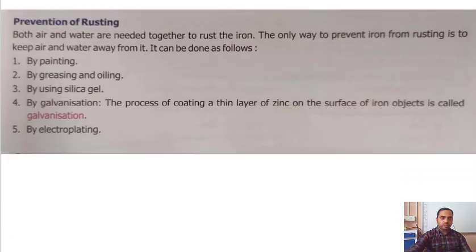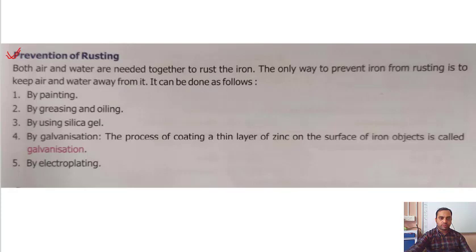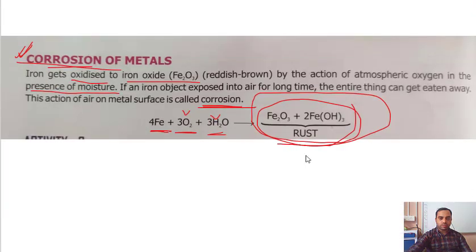Then the last point of this chapter, how do you prevent rusting? Here we saw that metal rusts or gets corroded, so how do we prevent this? This is very important. Both air and water are needed together to rust the iron. See, this is iron, this is water, this is air. Both air and water combinedly are needed to rust the iron. If only air is present, water is not present, or if only water is present, air is not present, the reaction will not take place.